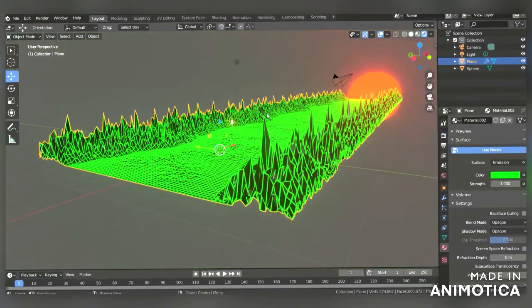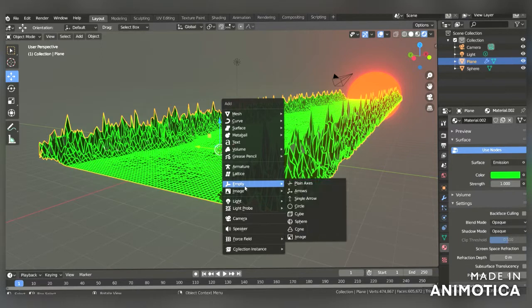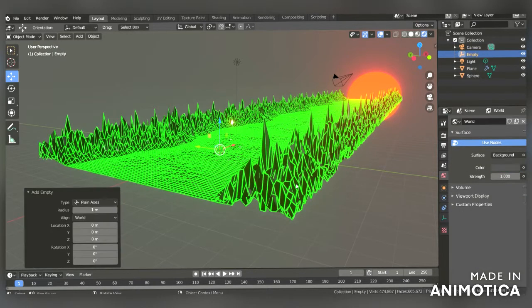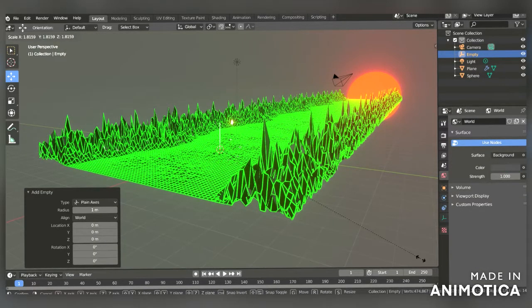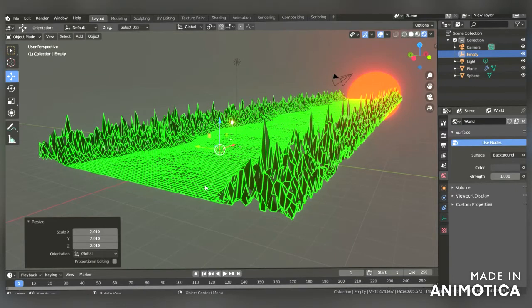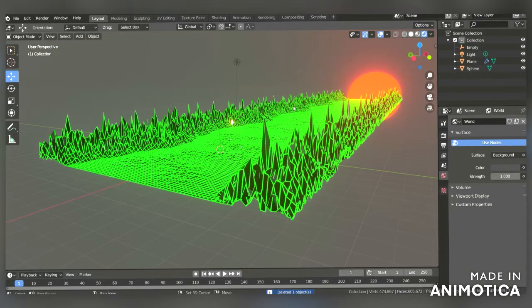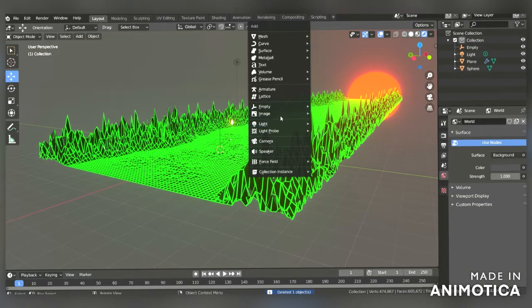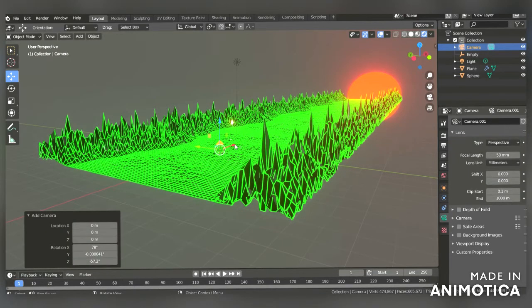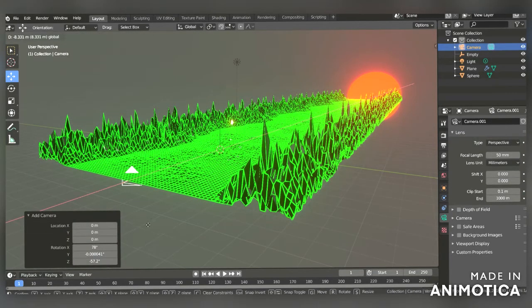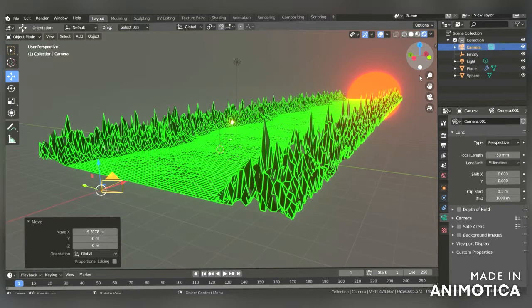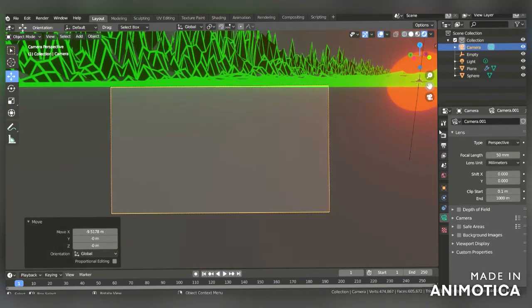Now Shift A in empty, add a plain axes and S to scale it. Now select this camera and X to delete it. Now Shift A, add a camera. Press 0 to go to camera view.